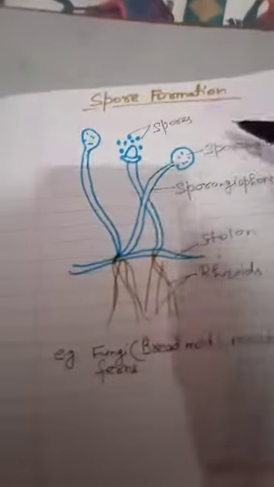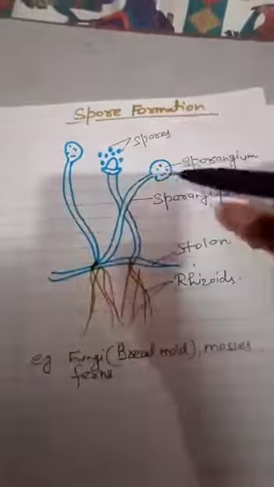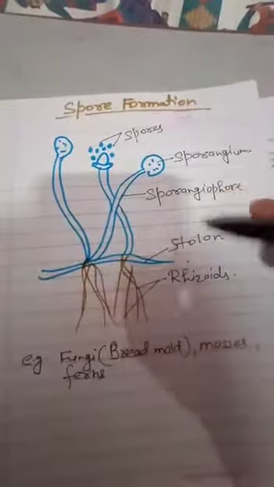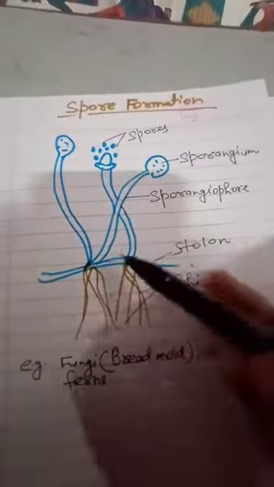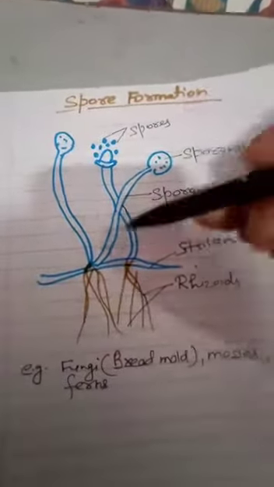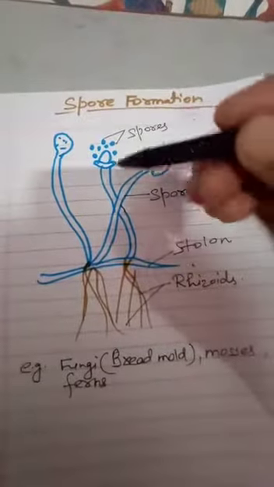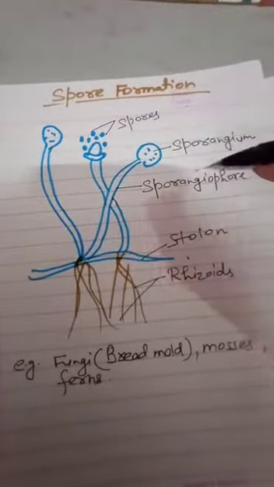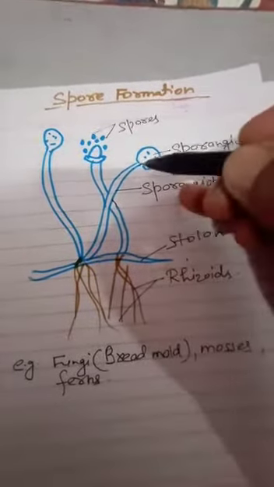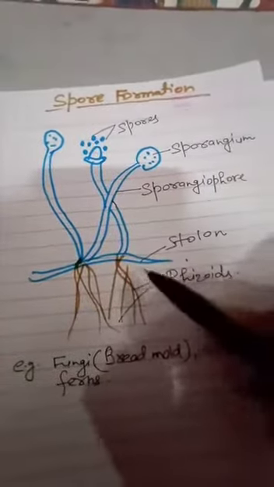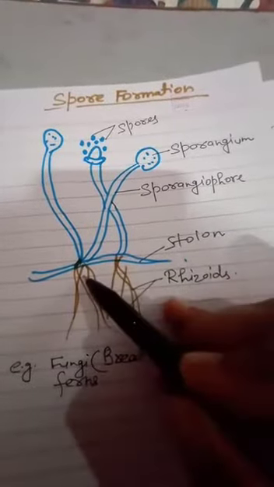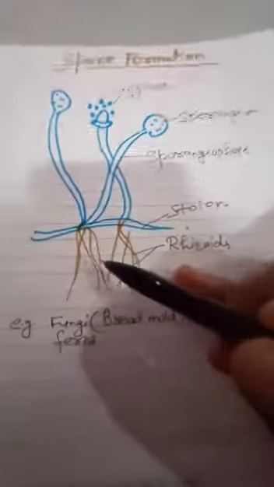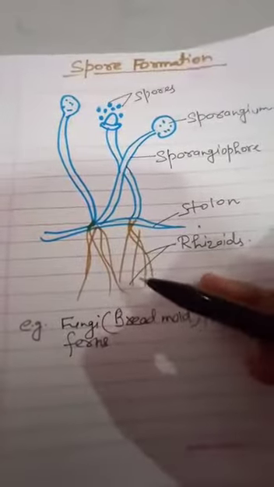Now the next one is a little bit more difficult and complex than the others. It is spore formation. What happens in a few of the fungi is, this is the generalized structure of a fungus, where a stolon is found. From the stolon, branches arise in an upward direction, and each branch ends in a structure called a sporangium, in which spores are present. Okay, and this stolon is attached to a substrate. As a fungus is heterotrophic in nature, it has to attach to a substrate to absorb its nutrition.